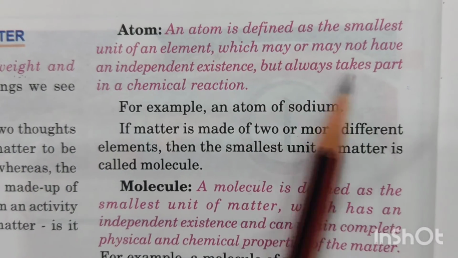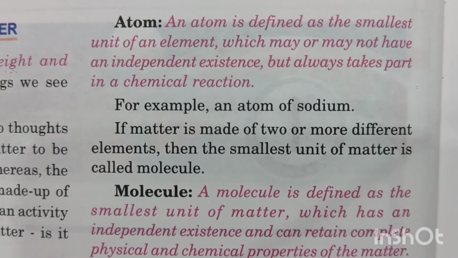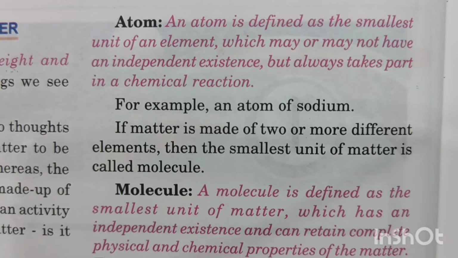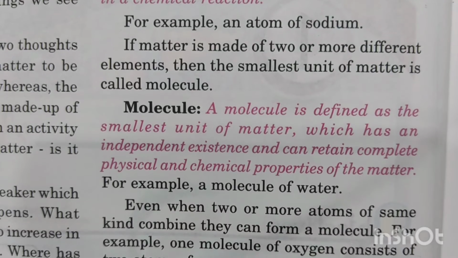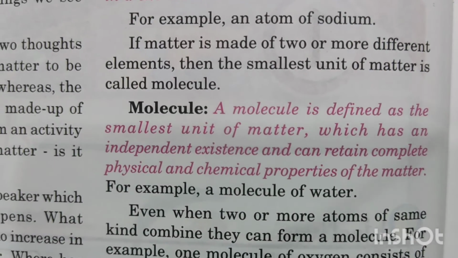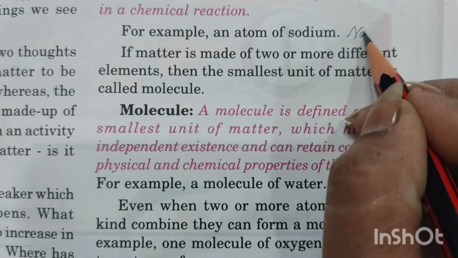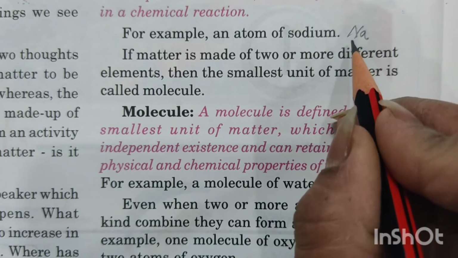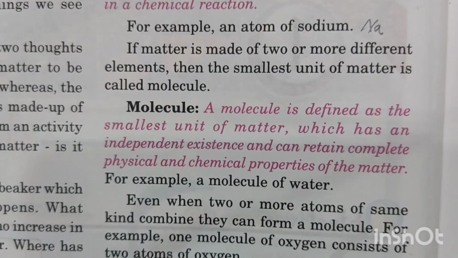But they will always take part in a chemical reaction. Whenever they come into a chemical reaction, children, always an atom will take an active part in it. For example, an atom of sodium. When we write an atom of sodium, children, it consists of only one particular atom of sodium. Sodium is written as Na. This is how we write the formula of sodium.